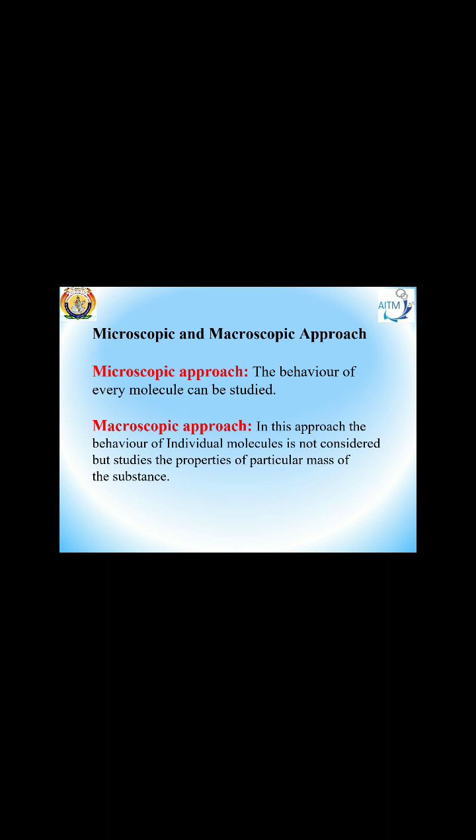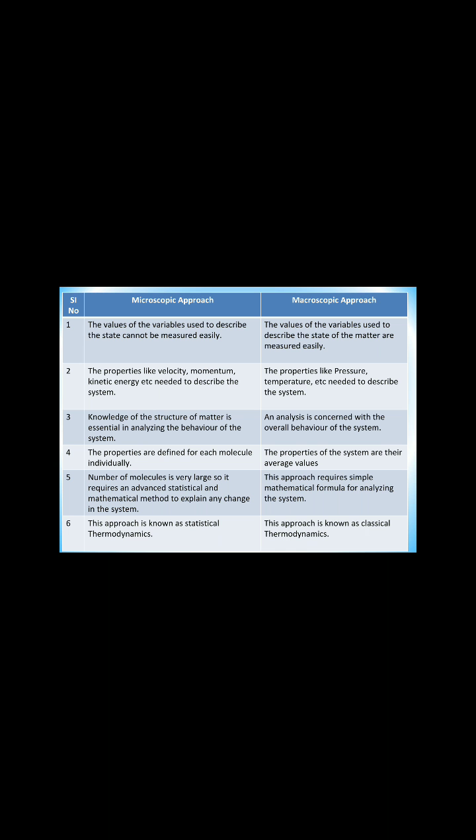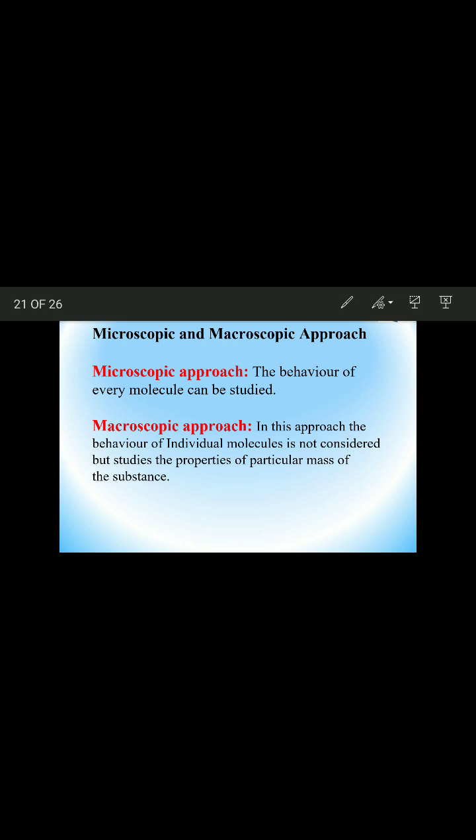We call that the macroscopic approach. Micro means small, the individual molecule behavior is studied. Macro means the particular mass.